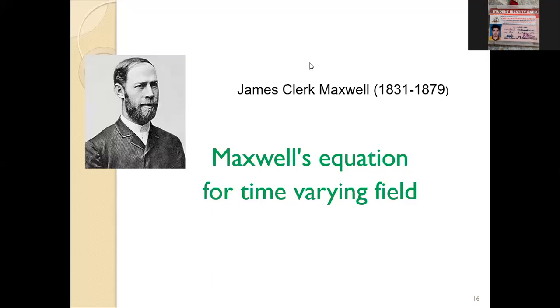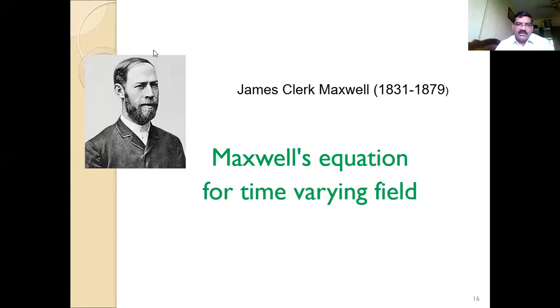So today we are going for Maxwell's equations. Here in electromagnetics, Maxwell has great importance. Why does Maxwell have such great importance, and why are we going for Maxwell's equations? He was a scientist, born in 1831 and died in 1879.